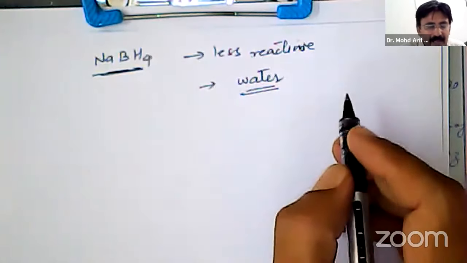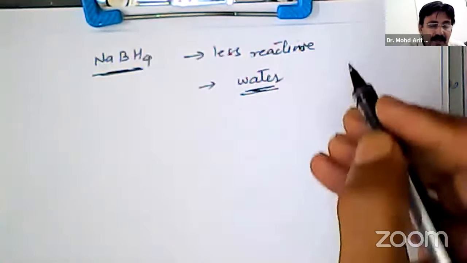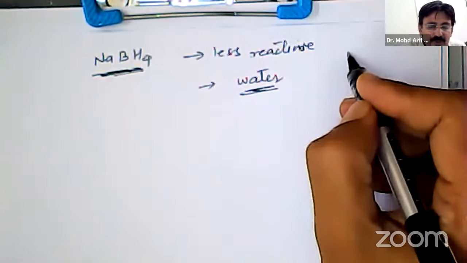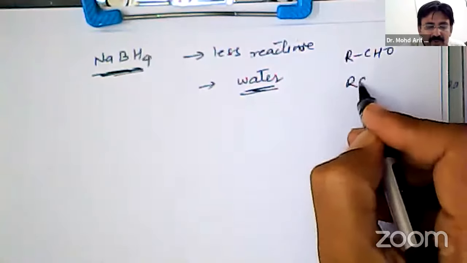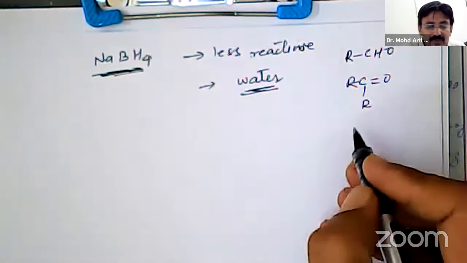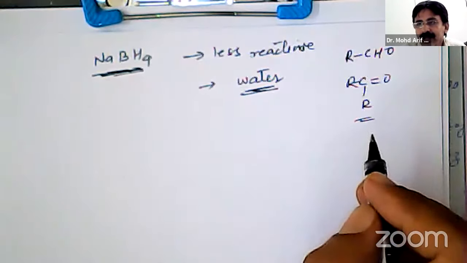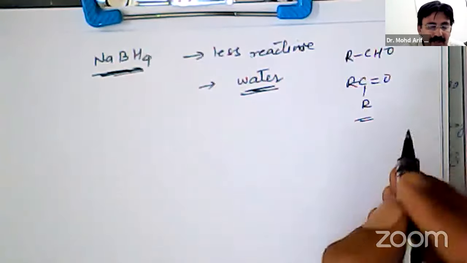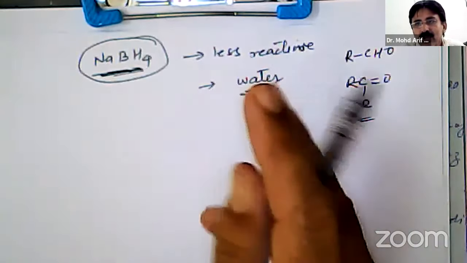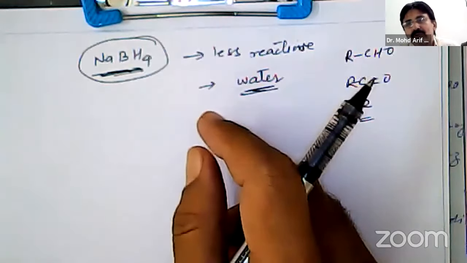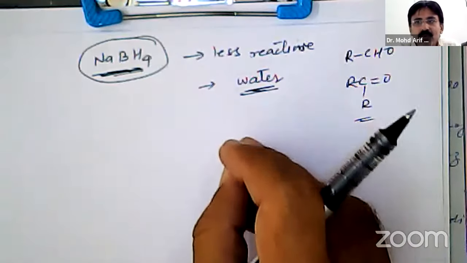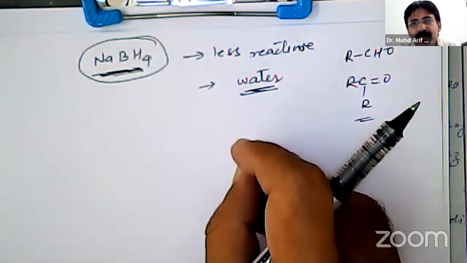So that is the advantage. But the disadvantage is that sodium borohydride is less reactive. Therefore, it will reduce aldehydes and ketones. It will not reduce ester, amide, acid chloride, etc. So when we have to reduce aldehydes and ketones, we can have the option of using sodium borohydride. But if we want to reduce ester, amides, etc., then we have to go for lithium aluminum hydride.